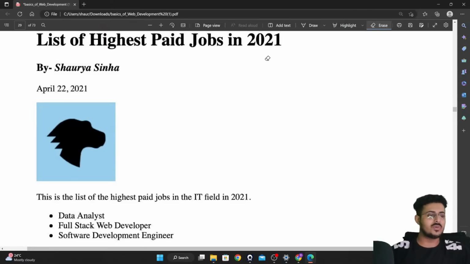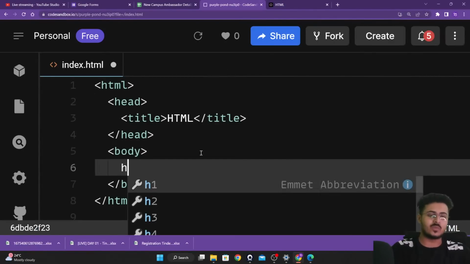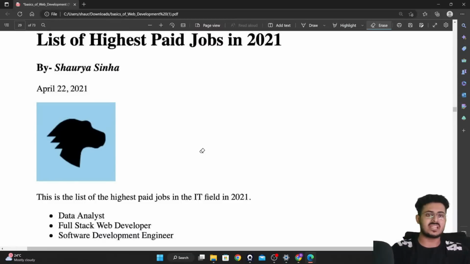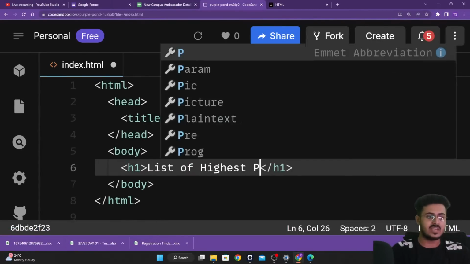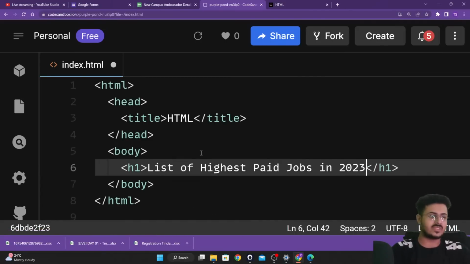So we are going to go back and create an h1 element, as simple as that. An h1 element that contains a particular text, list of highest paid jobs in 2021. Okay, let's change it to 2023. The list of highest paid jobs in 2023, guys. As simple as that. Then we'll move on to the next particular line.